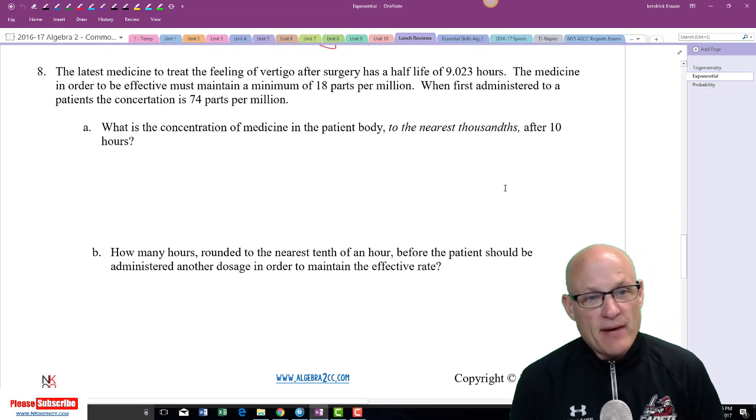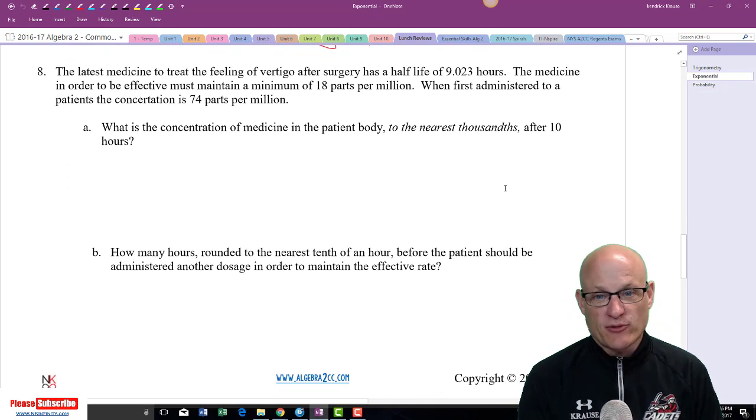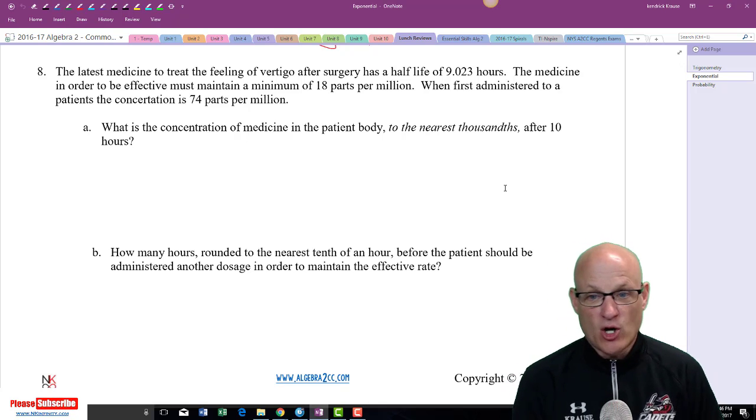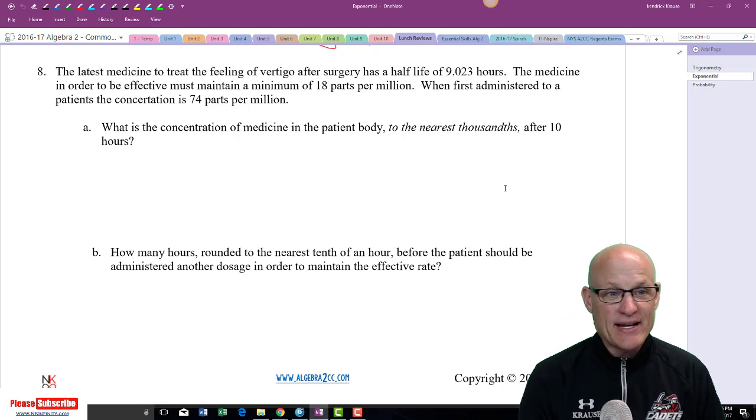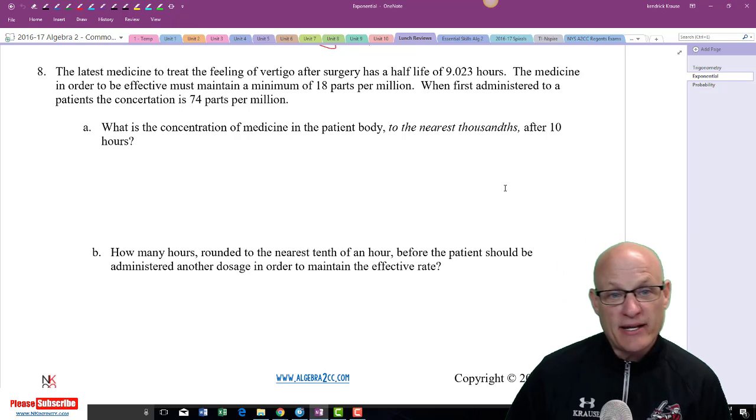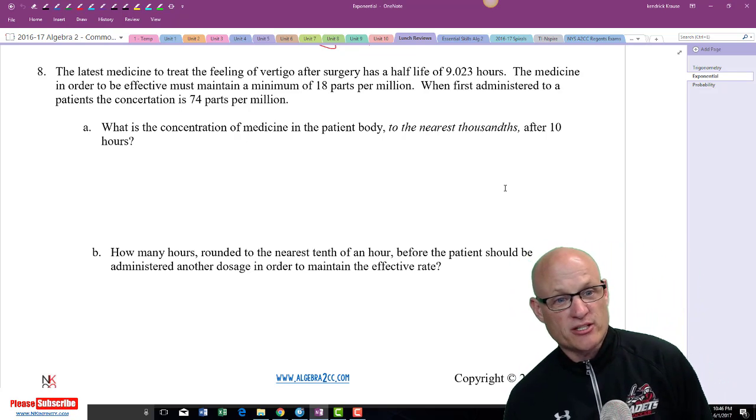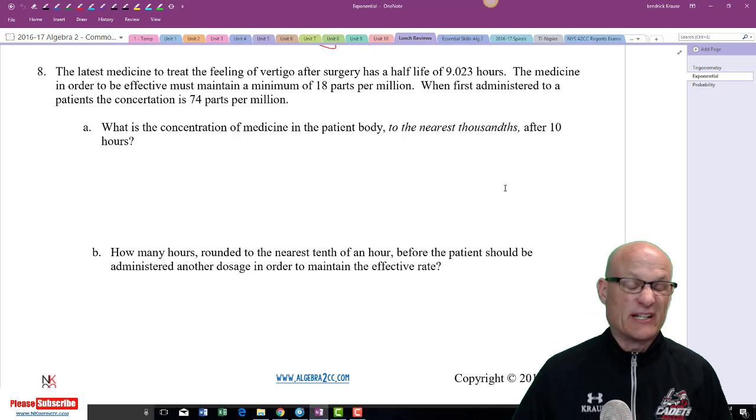The latest medicine to treat the feeling of vertigo after surgery has a half-life of 9.023 hours. The medicine, in order to be effective, must maintain a minimum of 18 parts per million. When first administered to a patient, the concentration is 74 parts per million.